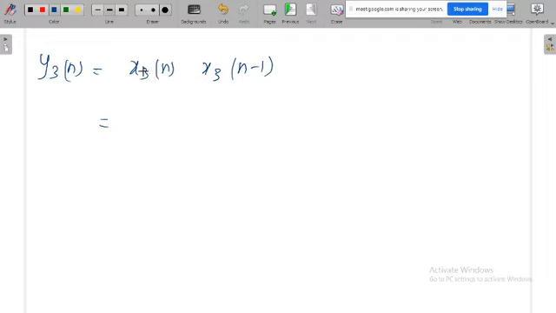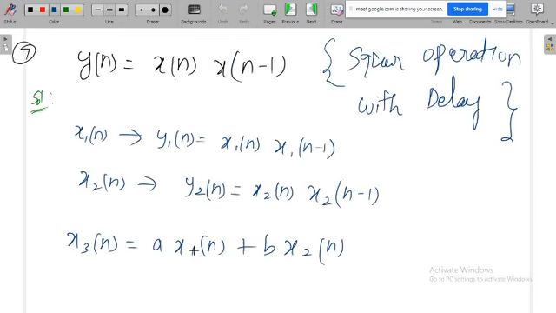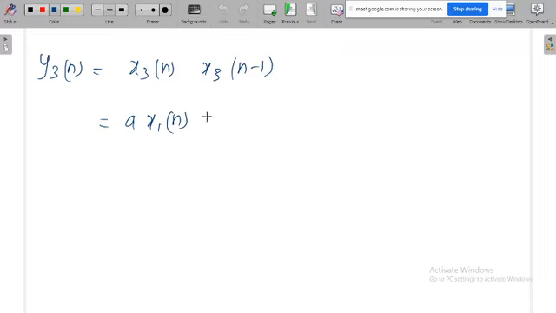Okay, what is x3 of n? x3 of n means a x1 of n plus b x2 of n. Once I know x3 of n, I can write x3 of n minus 1 simply by applying minus 1 here.